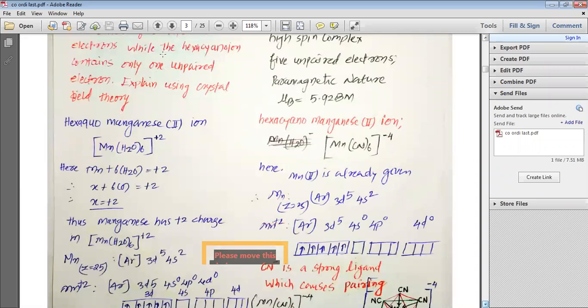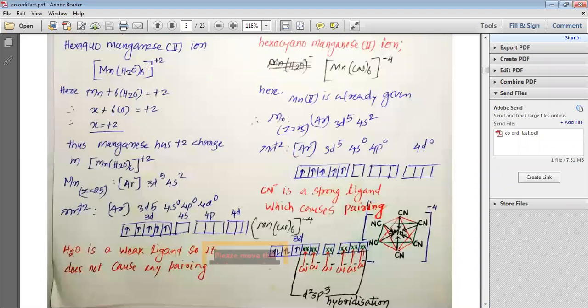First, we have the hexaaquamanganese(II) ion, which is [Mn(H2O)6] 2 plus. So here you can see that the oxidation state of Mn is plus 2 in this compound. In the question itself it is given that hexaaquamanganese(II), so we can understand that the oxidation state of manganese is plus 2 here. Thus manganese has a 2 plus charge. So manganese atomic number Z is equal to 25. Thus argon 3d5 4s2, here if we remove the 2 electrons from 4s,